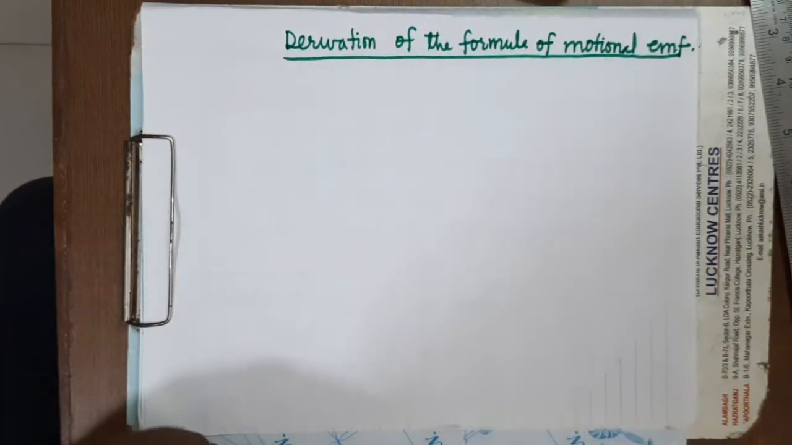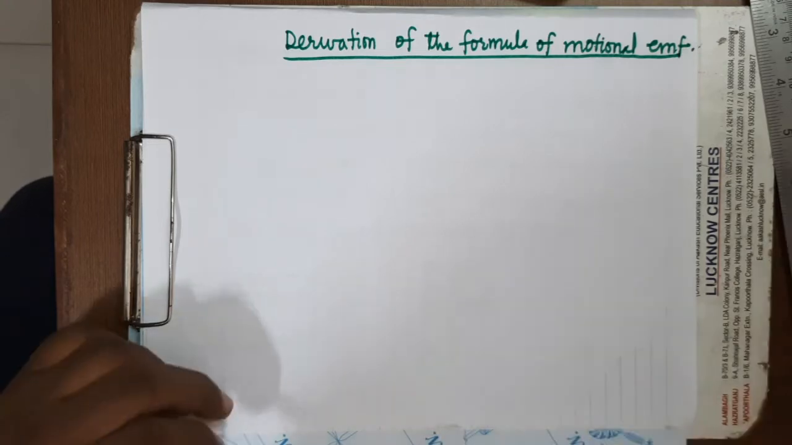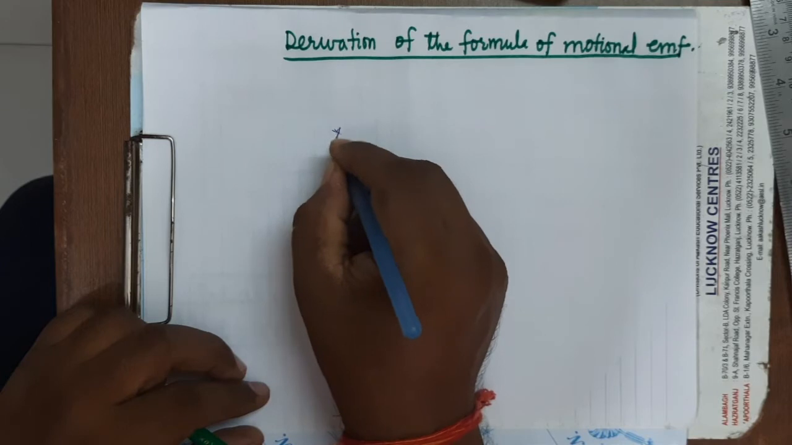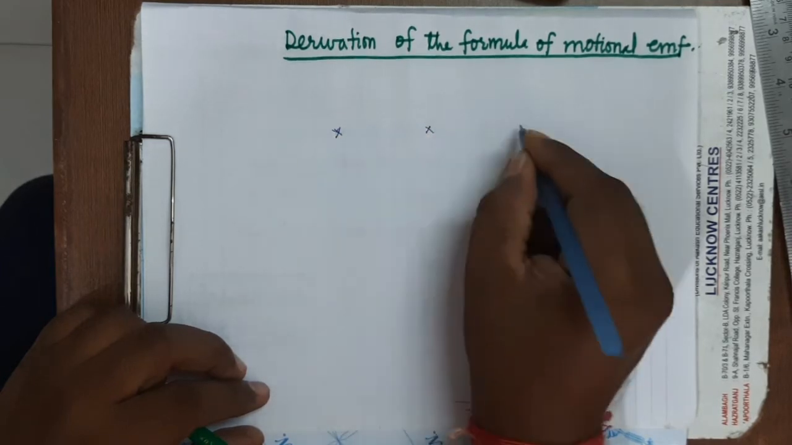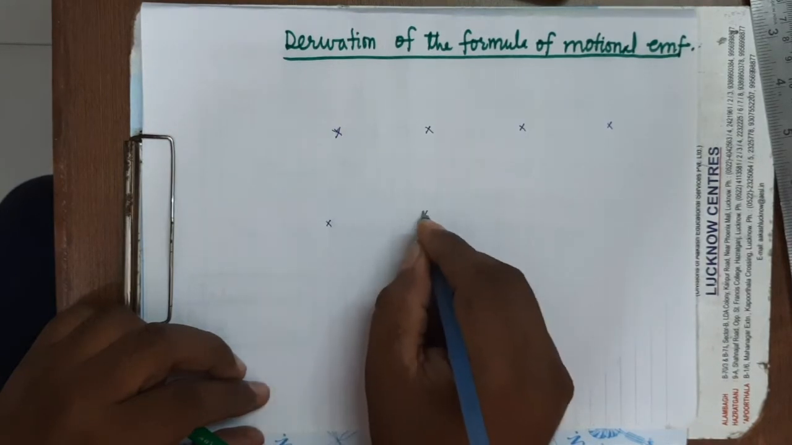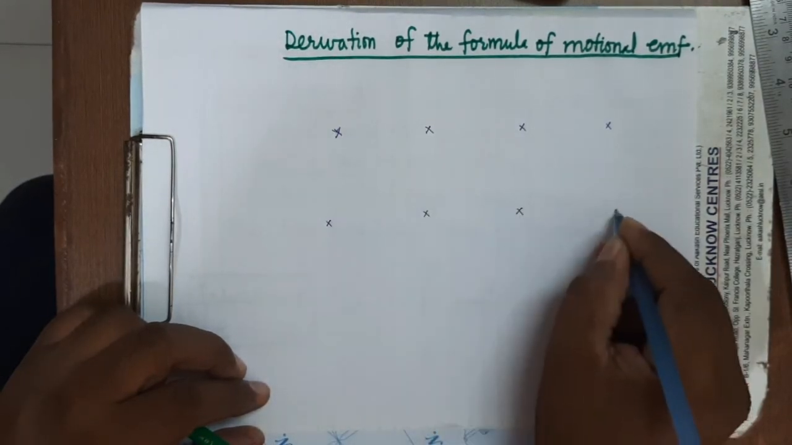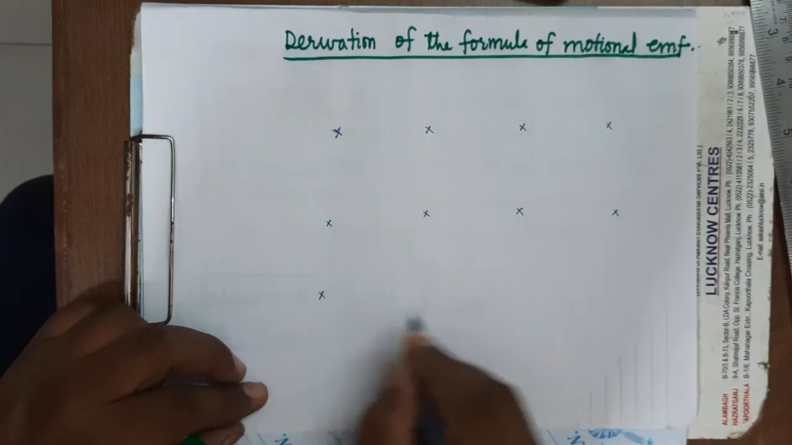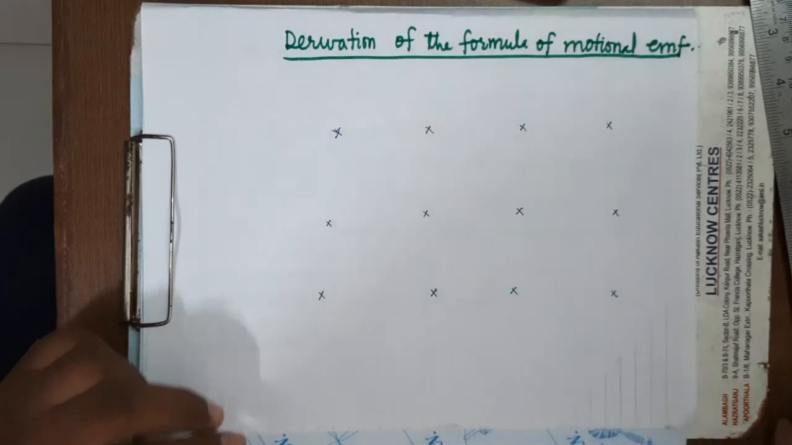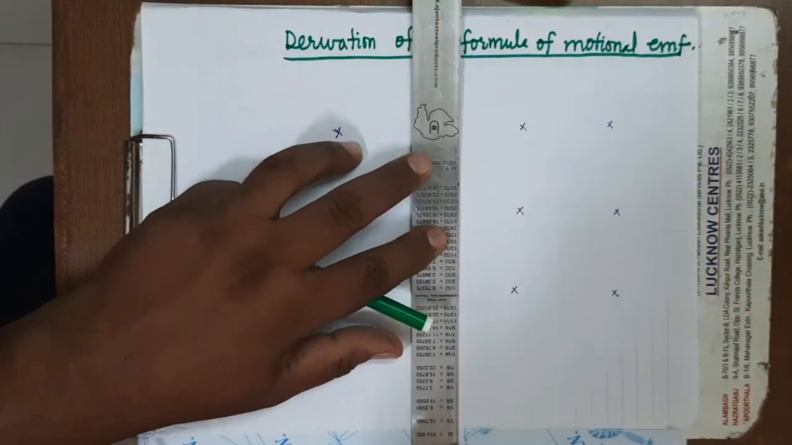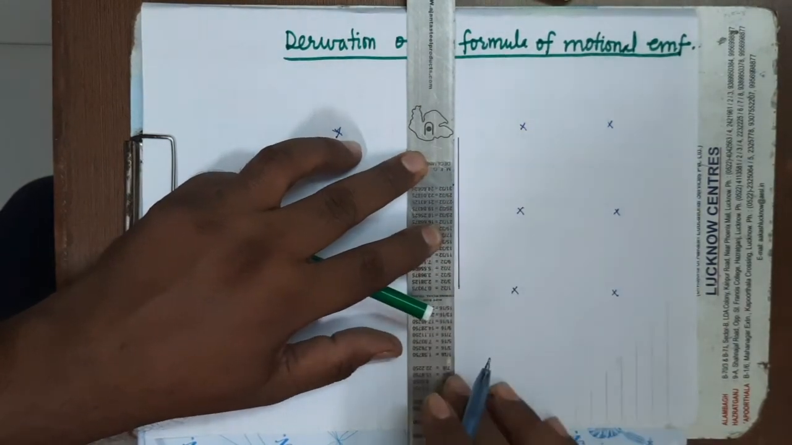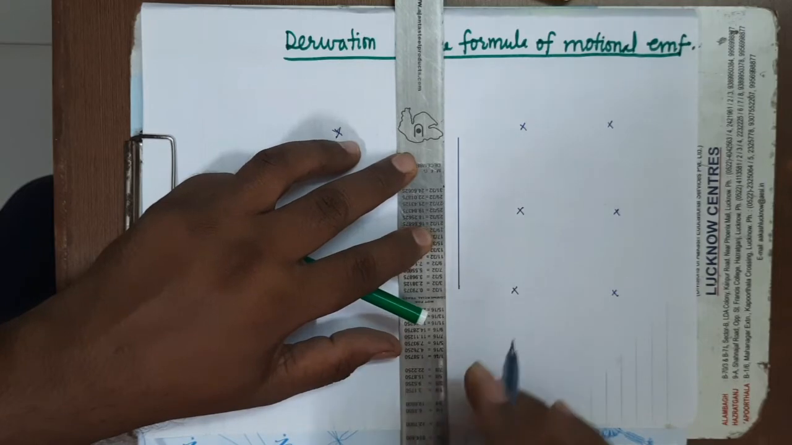It is clear. So here we have assumed that there is a uniform magnetic field perpendicular to the plane of paper in downward direction. These crosses are representing the uniform magnetic field perpendicular to the plane of paper in downward direction. This is a conductor of length L, and I have made it like this.